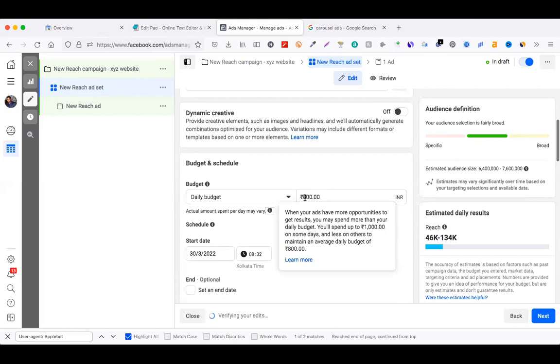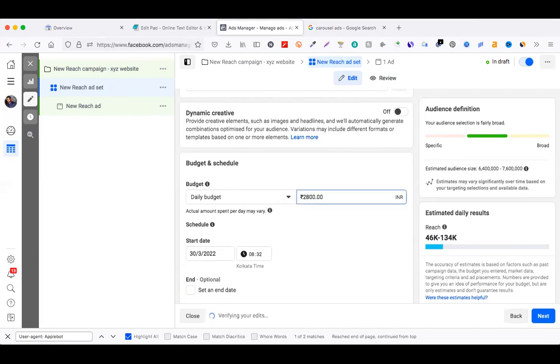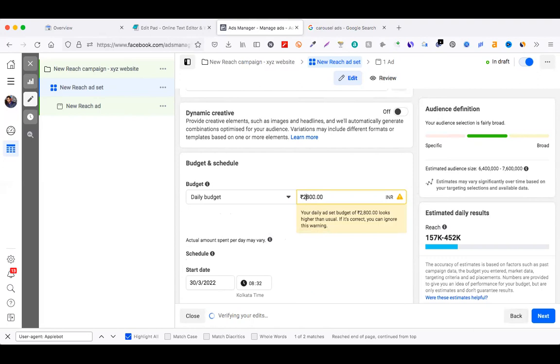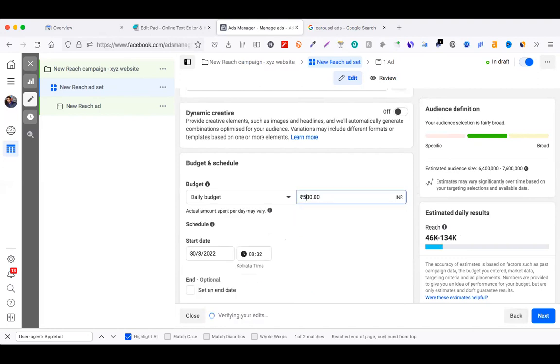to 8,800, yes, the numbers increased. It increased, right? So the amount you are investing is proportional to the reach expected, right?